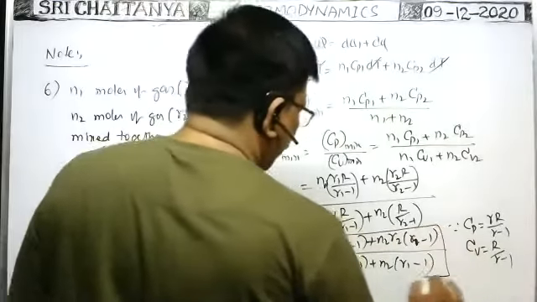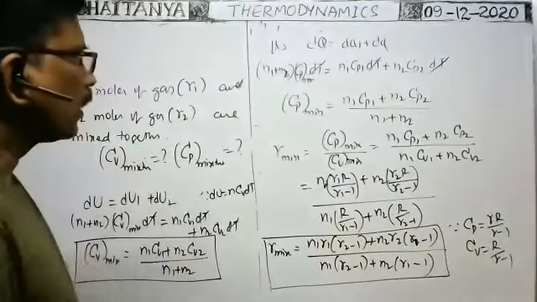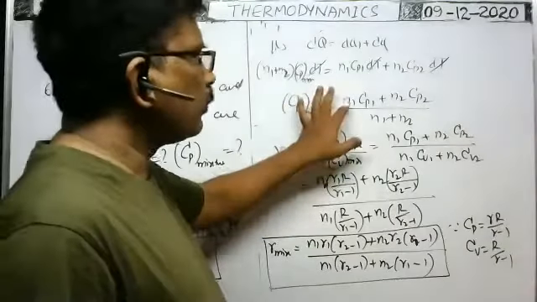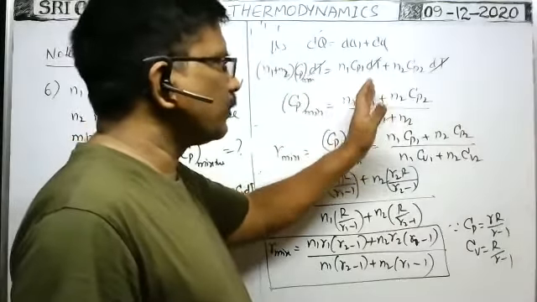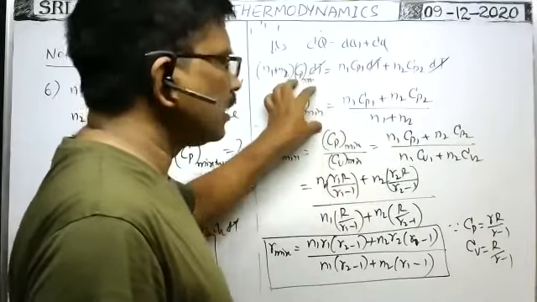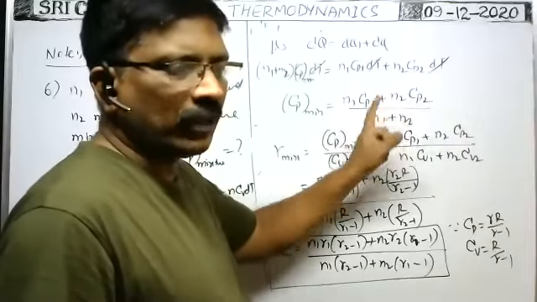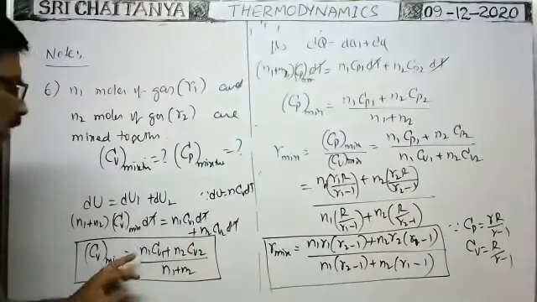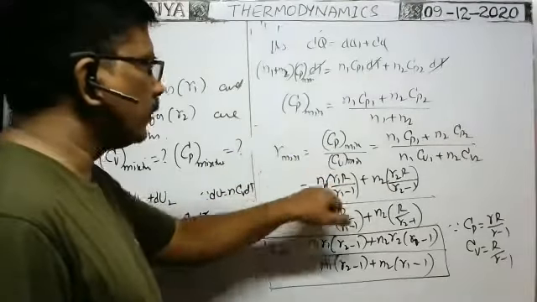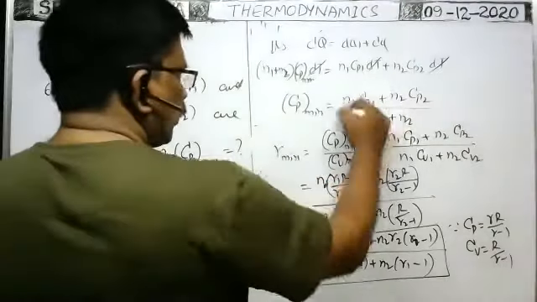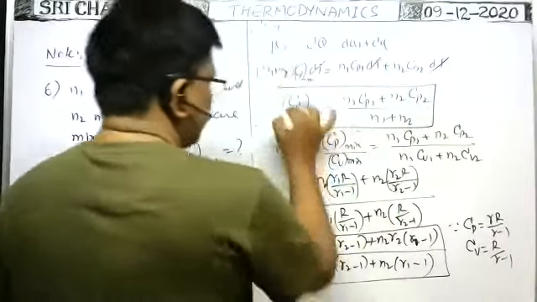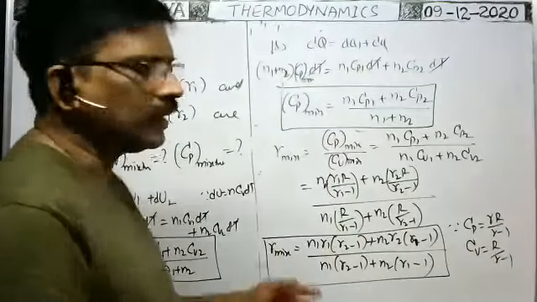This is the formula. Of course, we cannot remember this formula, but when two gases having number of moles N1 and N2 and specific heats at constant pressure Cp1 and Cp2 are mixed together, Cp mixture is N1 Cp1 plus N2 Cp2 by N1 plus N2. For Cv mixture, N1 Cv1 plus N2 Cv2 by N1 plus N2. For gamma mixture, it is Cp mixture by Cv mixture. You substitute these formulas and simplify, and you will get the gamma mixture.